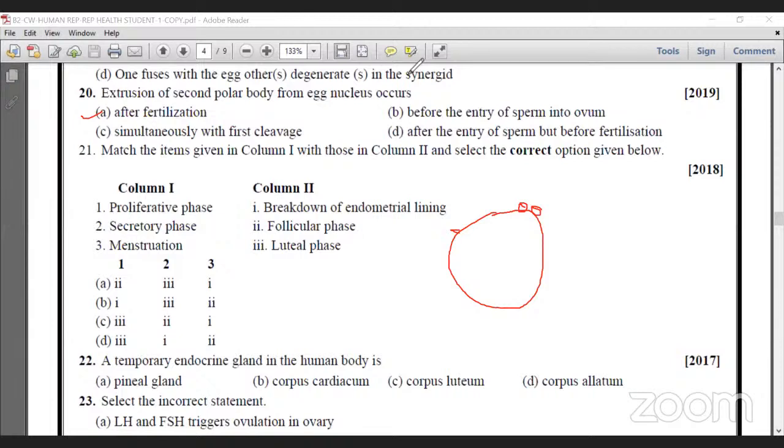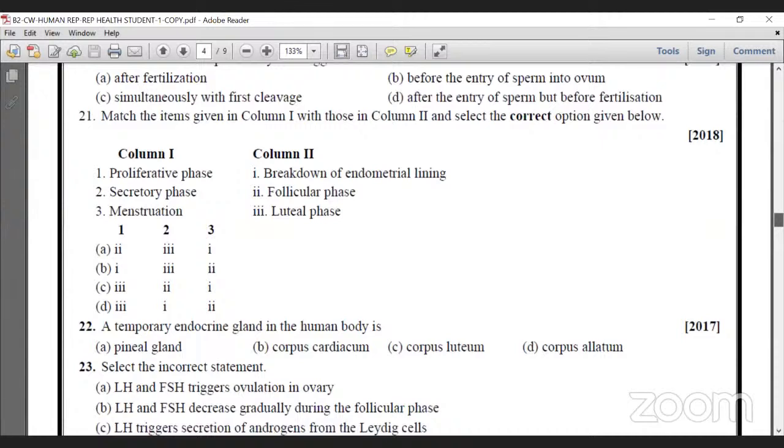Then next question, question 21. Match items given in column 1 with those in column 2 and select the correct option. Sir, sorry for the interruption. One more question.